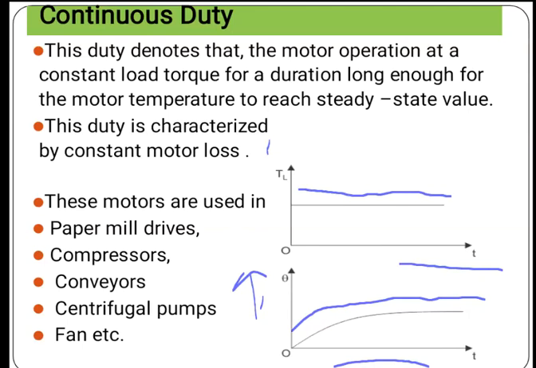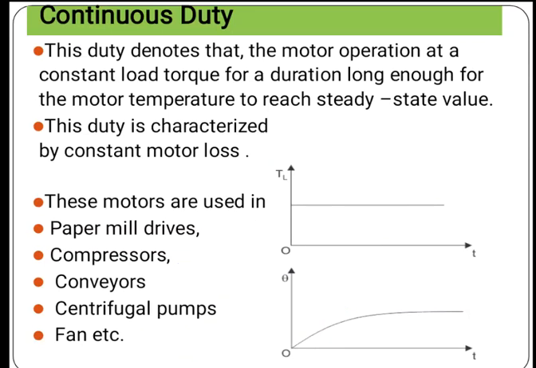That means the operation time period of the motor is continuous. So for that it is called continuous duty. Such types of motors are used in examples like paper mill drives, compressors, conveyors, centrifugal pumps and fans. The household fan, you can also observe that our ceiling fan operates continuously. So these are the concepts of continuous duty.